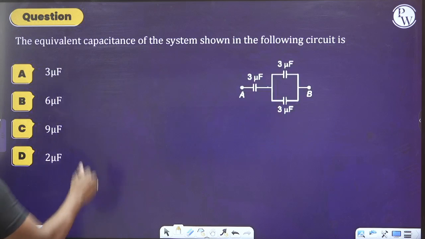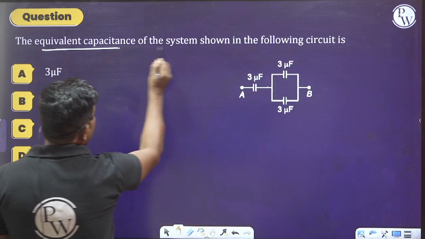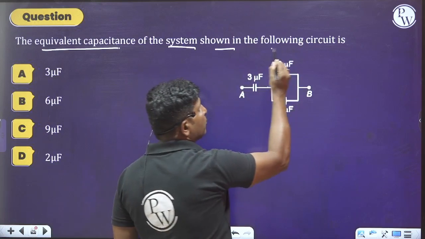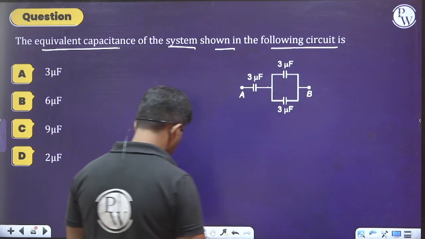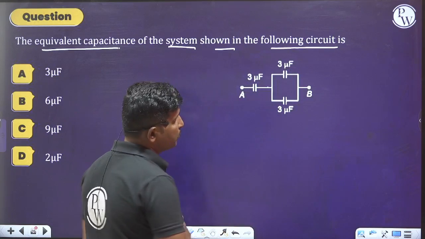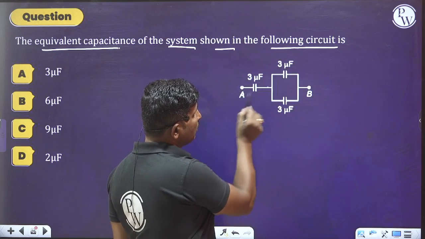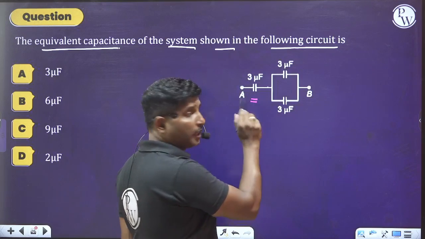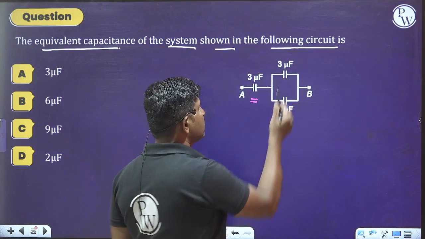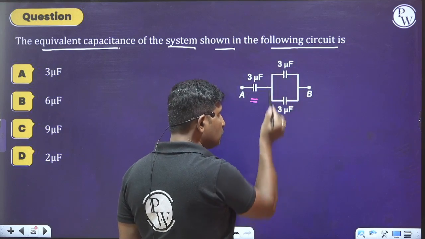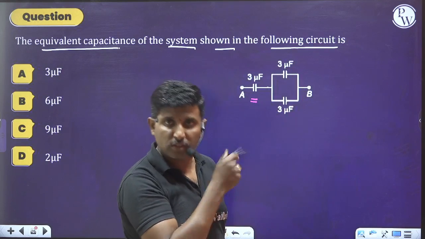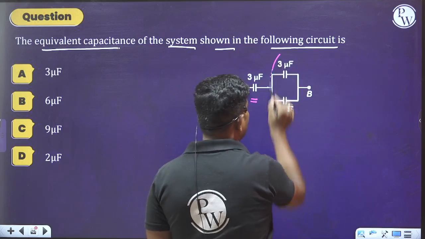What are they saying to us: the equivalent capacitance of the system shown in the following circuit. Please observe this. This 3 microfarad is in series with these two 3 microfarad capacitors in parallel. First, calculate these two.